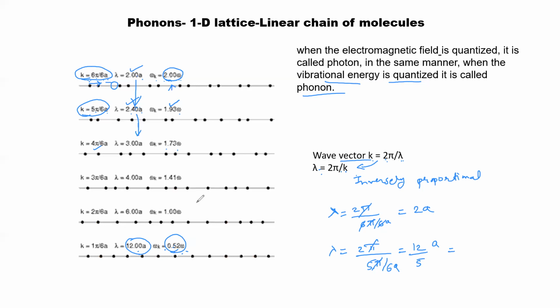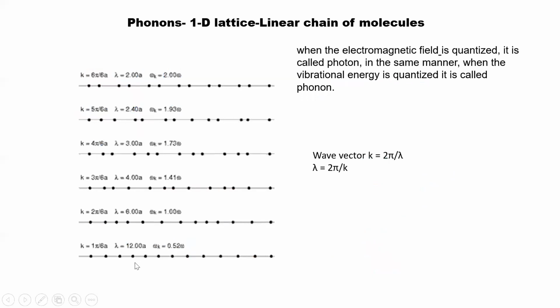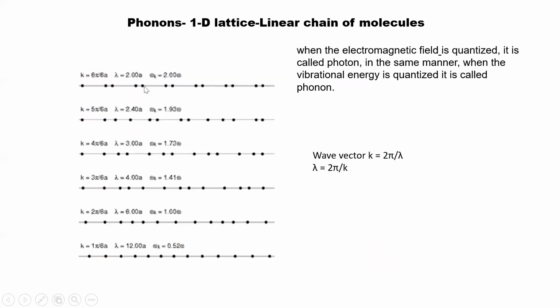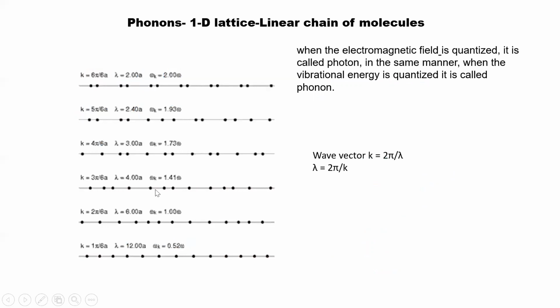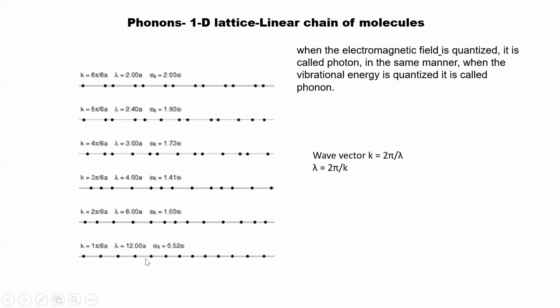So here in the animation itself, you can observe the frequency is more here. They are moving fast. Here somewhat slower, more slower. It is slower than before, and this is the slowest, right?